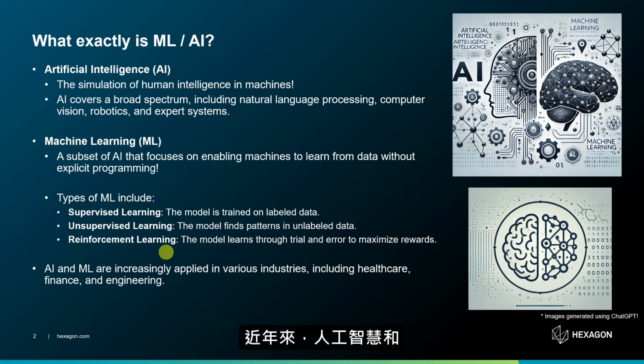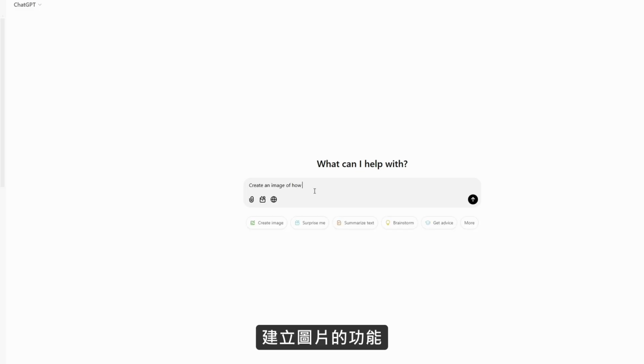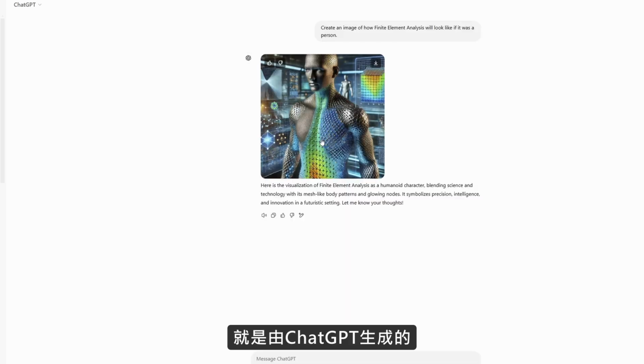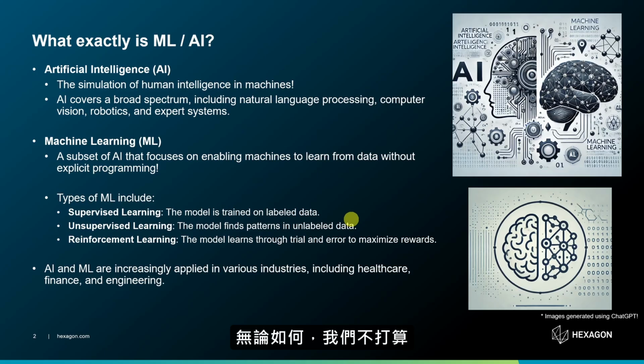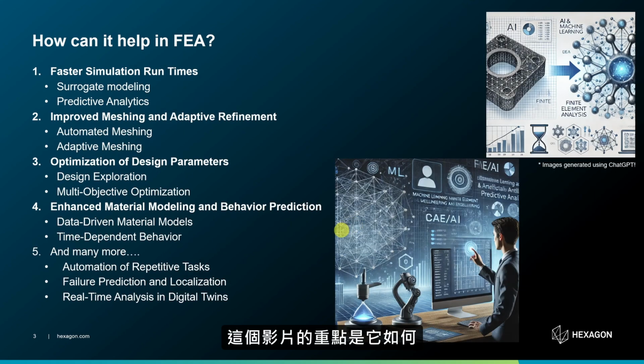And in recent years, AI and machine learning are used everywhere, especially after ChatGPT came out. Fun fact, recently ChatGPT added functionality to create images, and I tried it out, and these images are generated by ChatGPT. But anyway, we are not going to go into detail of this AI or machine learning. Rather, the focus of this video is how it can help us to do finite element simulations.